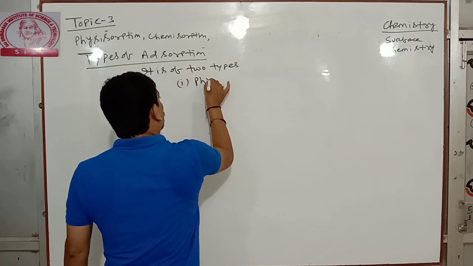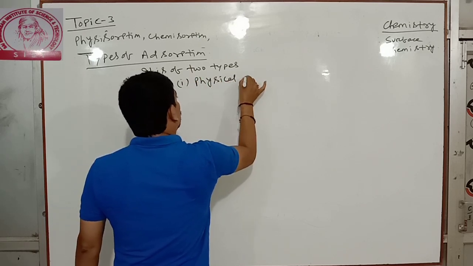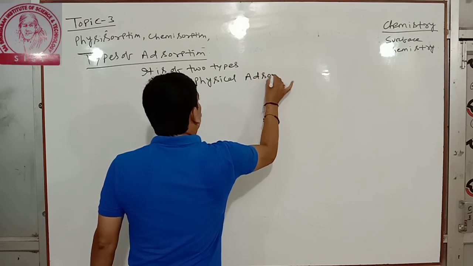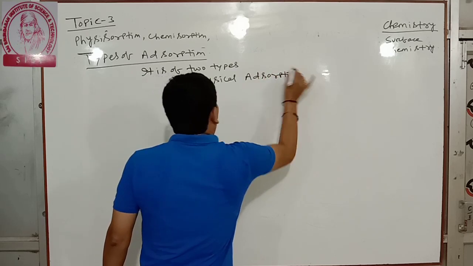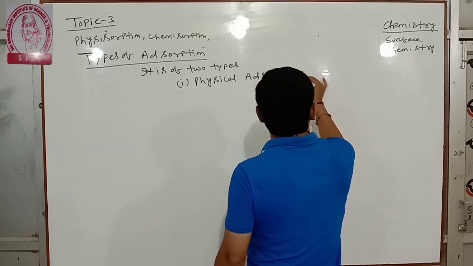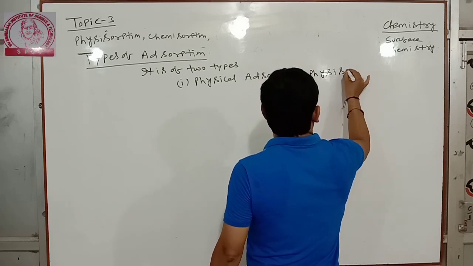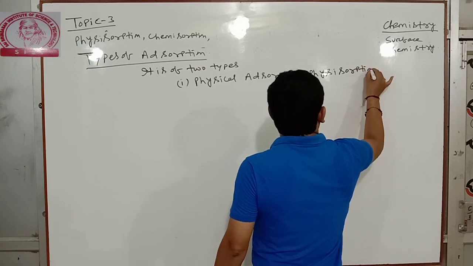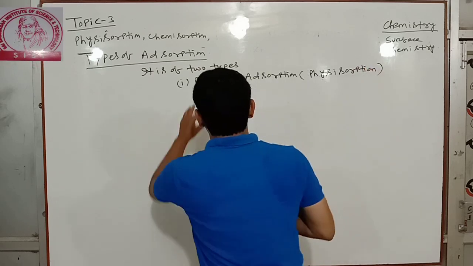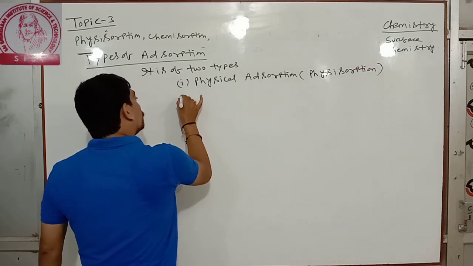First is physical adsorption, or absorption.